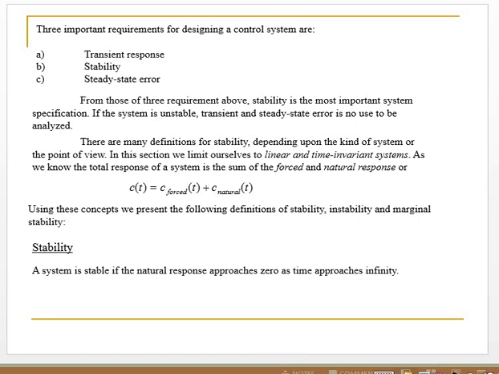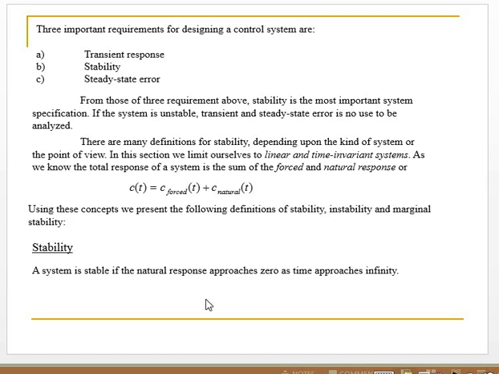As we know, the total response of the system is the sum of the forced response and the natural response, which we can write as c(t) equals c forced(t) plus c natural(t). Using this concept, we present the following definitions of stability, instability, and marginal stability.